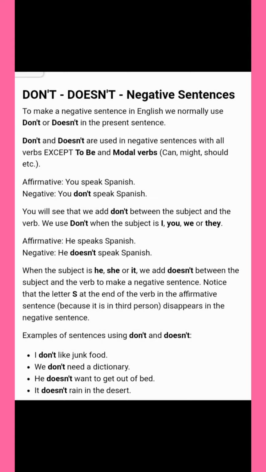He speaks Spanish. He doesn't speak Spanish because it is third person singular. So here comes does, doesn't. Then the negative will be doesn't.